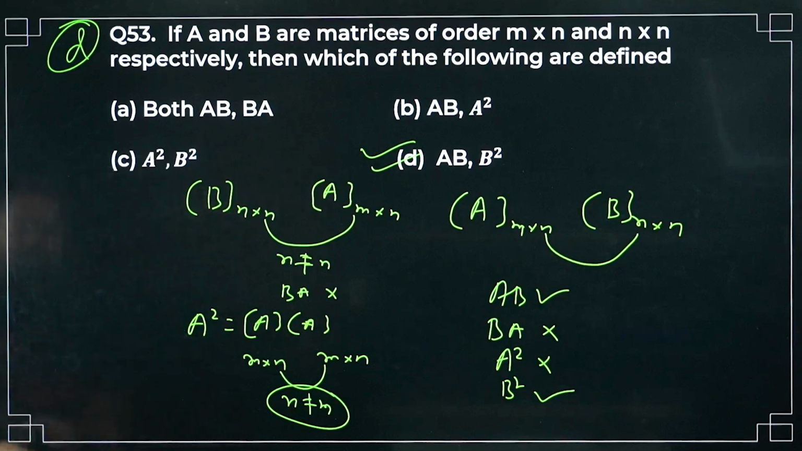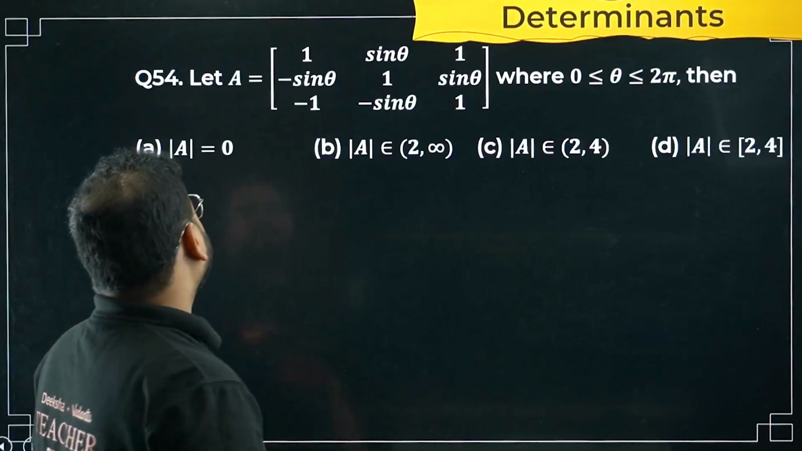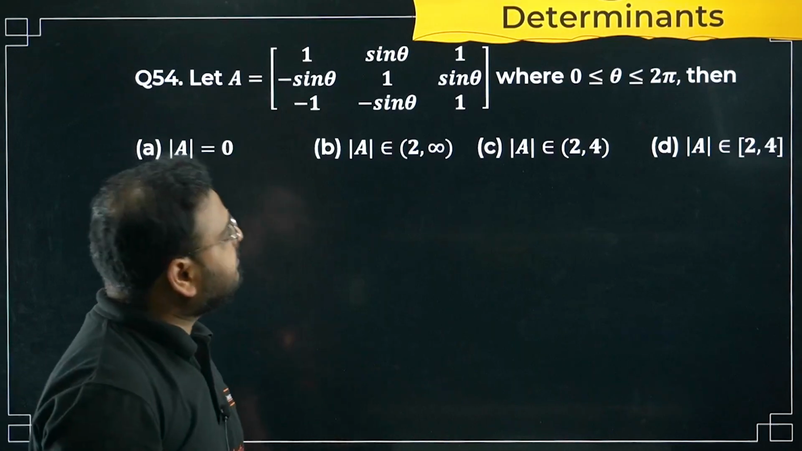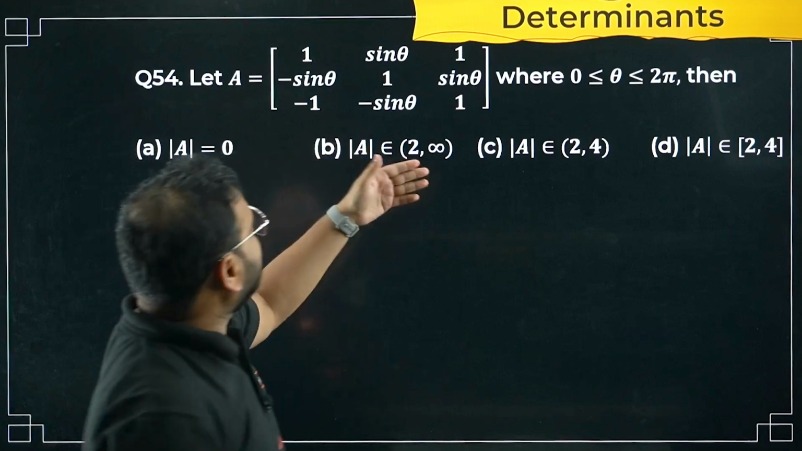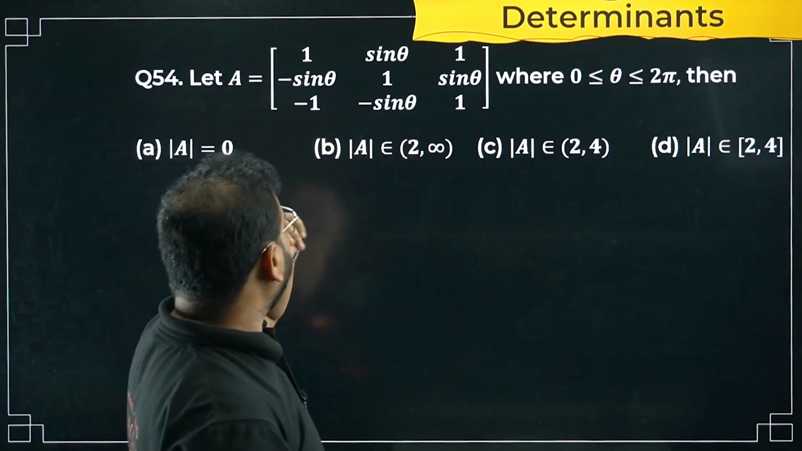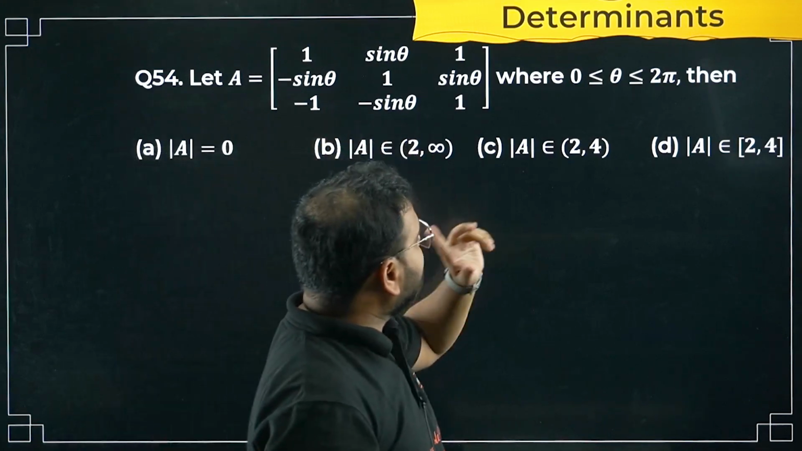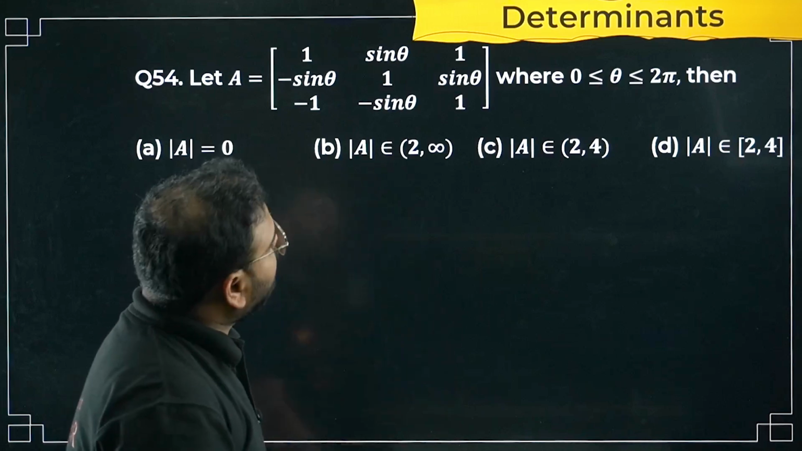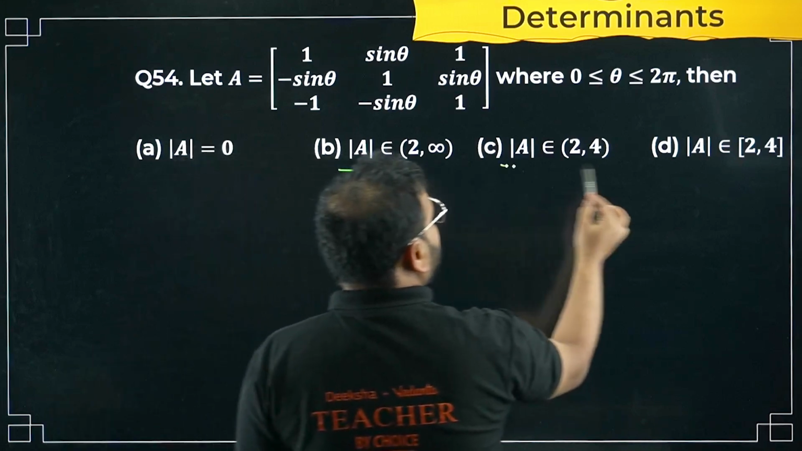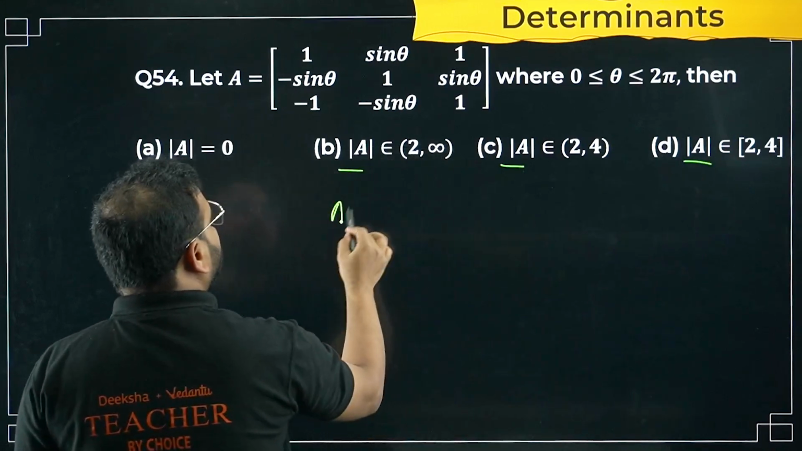Okay. 54th now. Determinants. Let A equal to the matrix with rows 1, sin theta, 1; minus sin theta, 1, sin theta; minus 1, minus sin theta, 1. Then find the value of this. They're asking you to find the value of the determinant of A. Let's do that quickly.